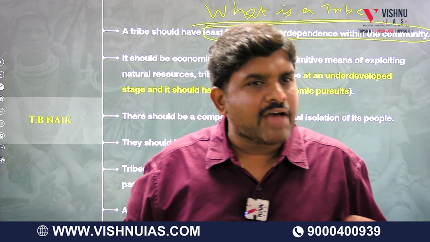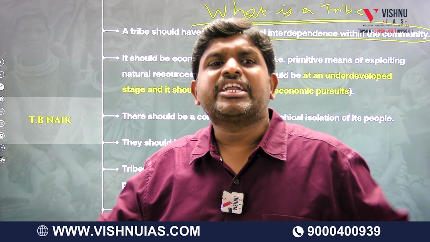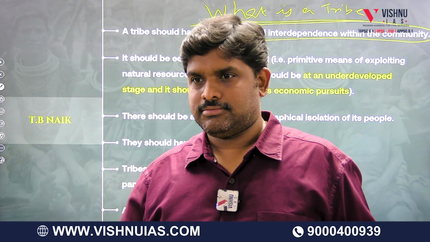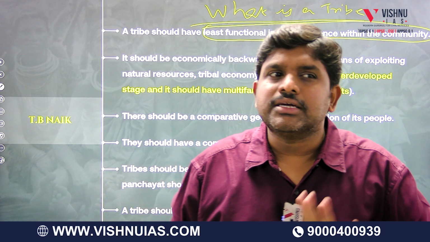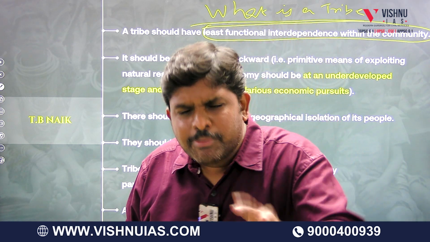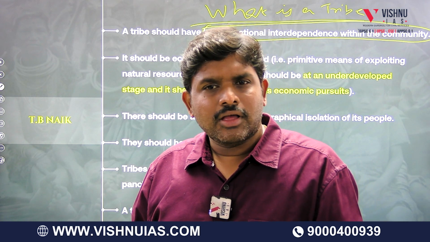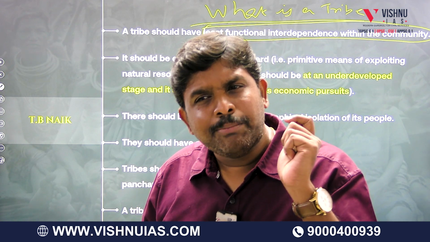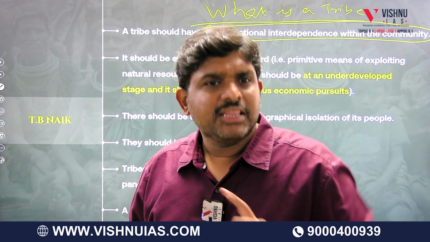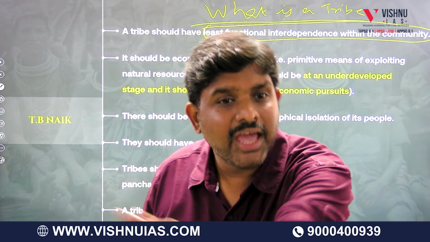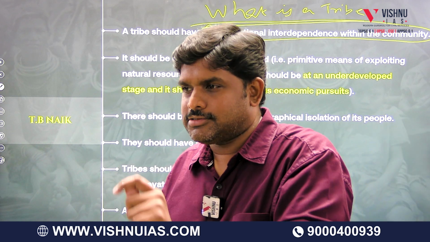We try to earn by ourselves. By being independent, we feel very proud. But a tribe is not like that. Minimum to minimum, they want to depend on other people. There is an interdependence. I will depend on you and you will depend on me.